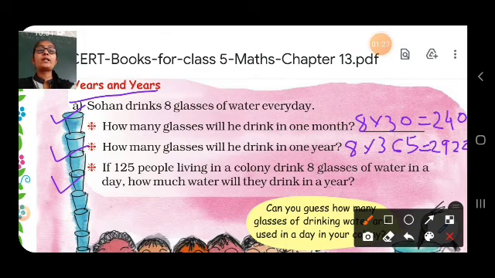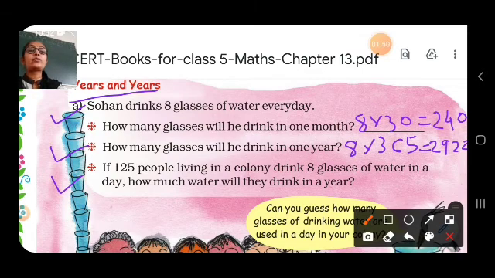Now if 125 people living in a colony drink 8 glasses of water in a day, how much water will they drink in a year? So people of the colony is equal to 125 and water used by each member of the colony is equal to 8 glasses.